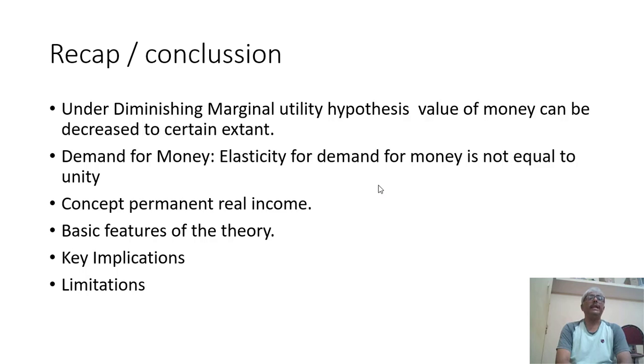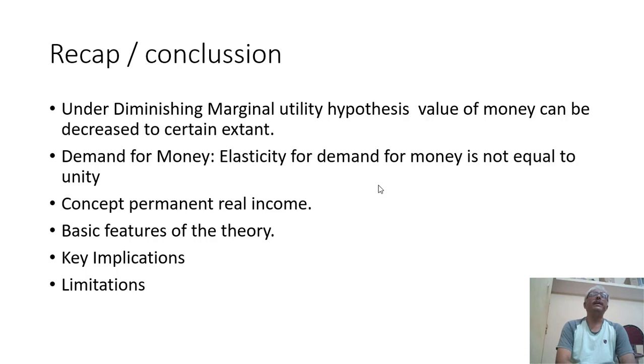Basic features of the theory: he said that the demand for money and supply of money depend on many factors, the price of interest, the rate of interest, return from equities and return from bonds. These are the basic features he has mentioned. Key implication: he said that inflation is a general phenomenon.